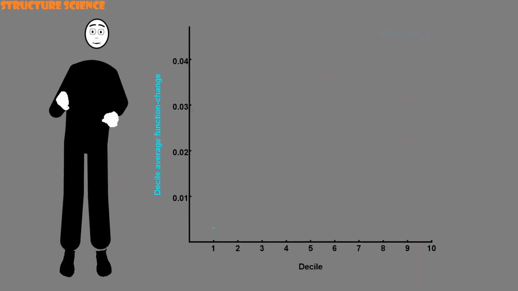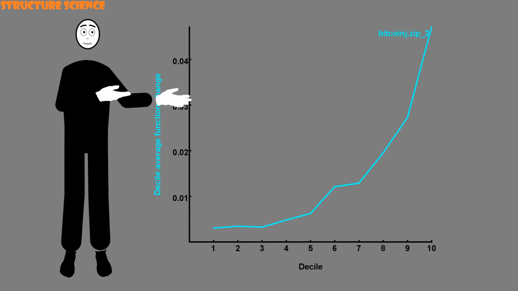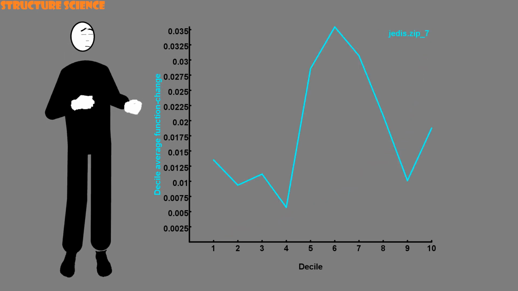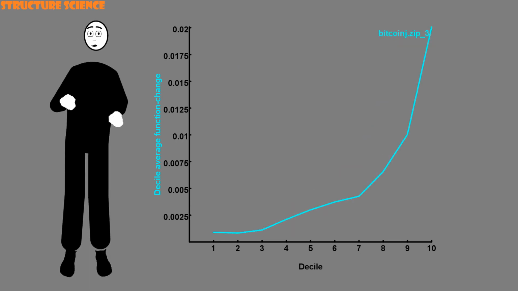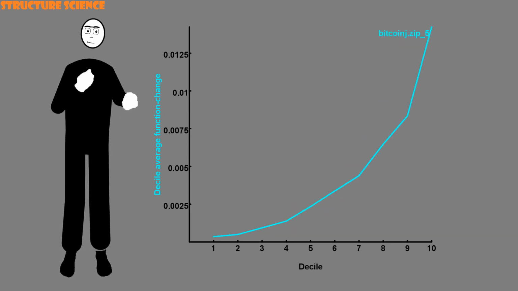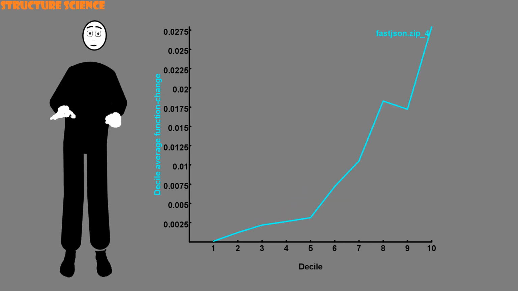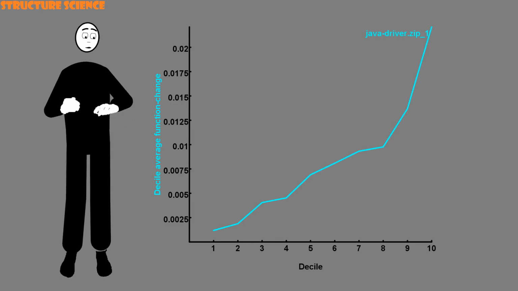Here's one of the new program's decile average function change plots. Yep, it goes up too. So does this, and well, that one doesn't. And that one certainly doesn't, but most do. Most show that the decile average function change increases with decile. The average cost relation mostly holds, over perhaps 80% of all the commit series analysed.